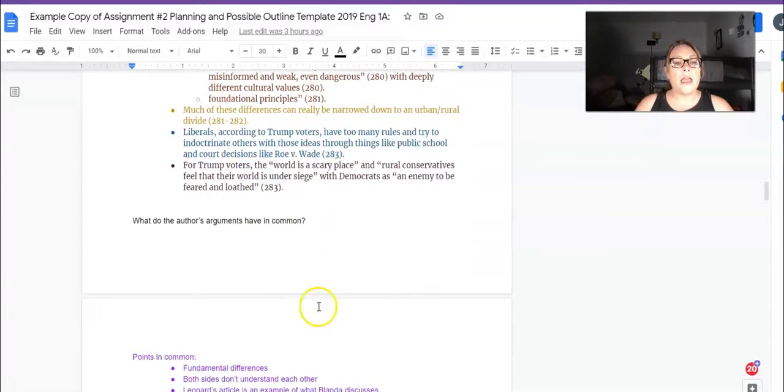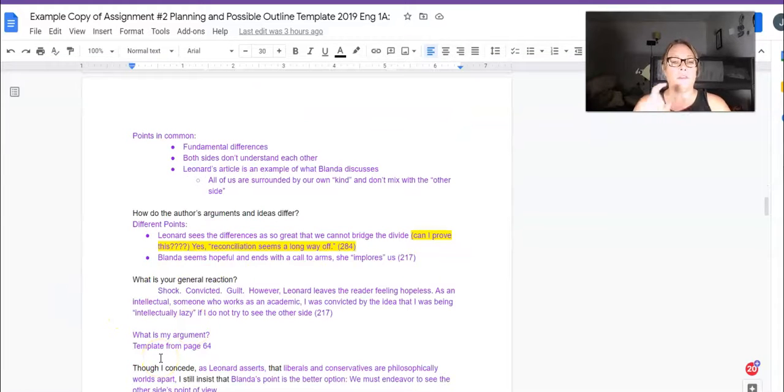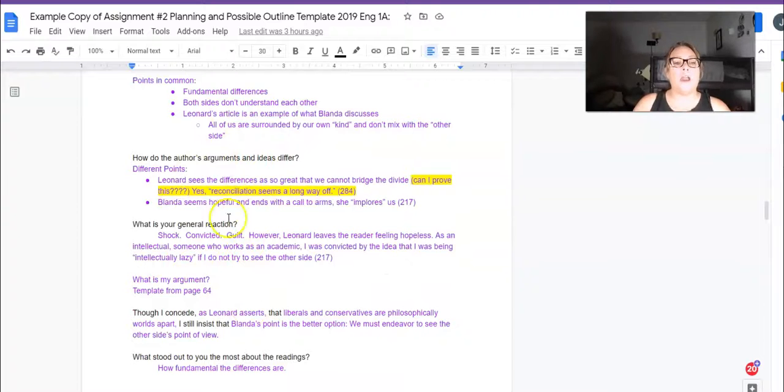Okay, so when I do that, I go down and I think about what do the authors have in common, right? So here are the points in common. Fundamental differences. Both sides don't understand each other. Leonard's article is an example of what Blanda discusses. All of us are surrounded by our own kind and don't mix with each other. And then you want to talk about how the author's arguments differ from each other. So I go down and talk about how specifically they differ.